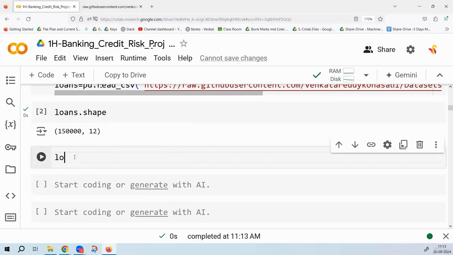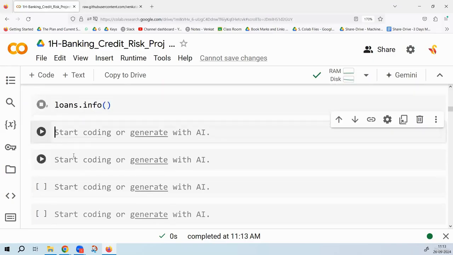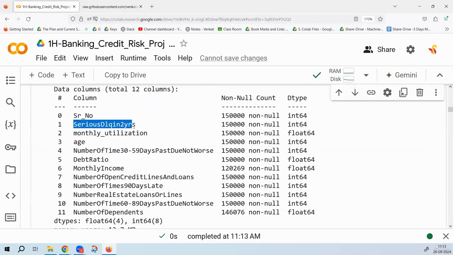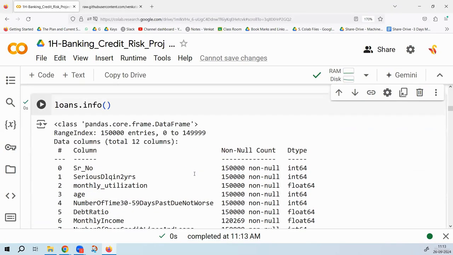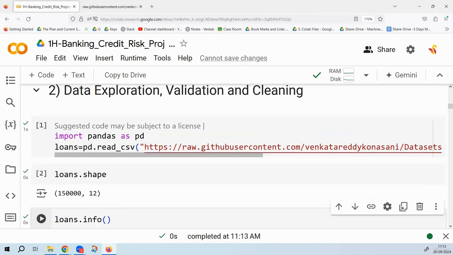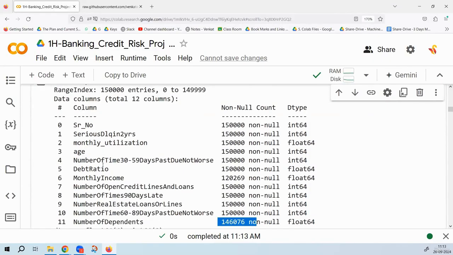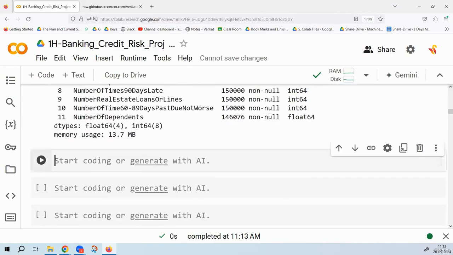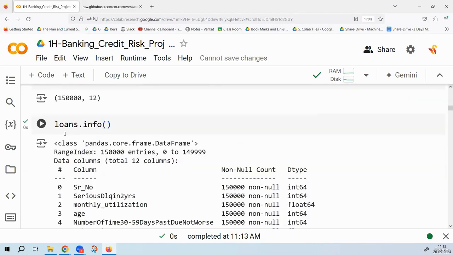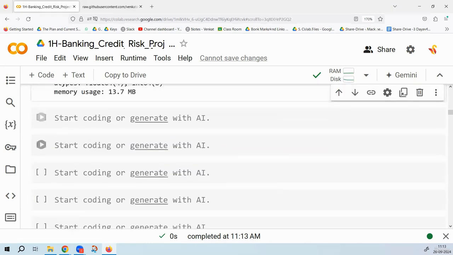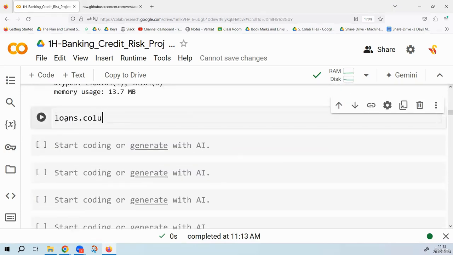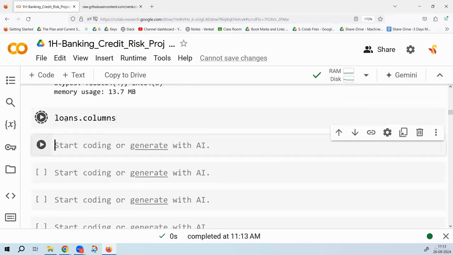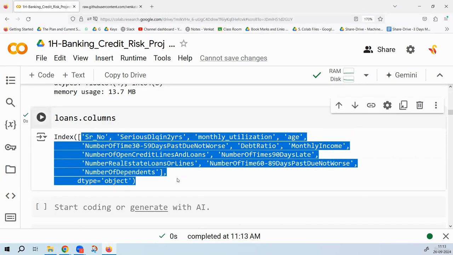Data frame dot info is also a good option. That will give us, in fact, much more information, like what each column name is and how many non-null values are there. Look at this, monthly income has some null values, number of dependents has some null values, like that. Data frame dot columns will give us the column names, which will anyway be available in info. So we can also use data frame dot columns if you want to get the column names. These are all the column names.